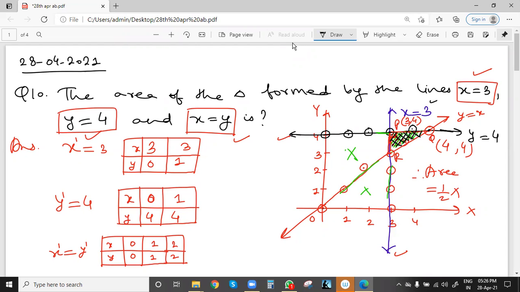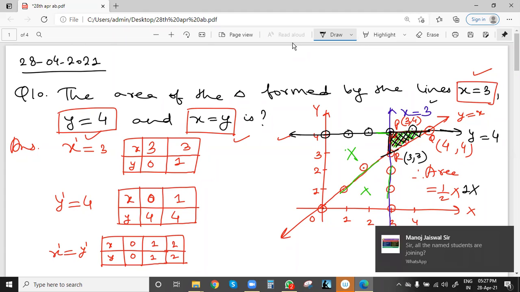So half into base into height. Base is this much, because these are perpendicular, a right angle triangle. So PQ length: y is the same, 4, 4, so x will give us the length 4 minus 3, which is 1. Height will be this PR value. R x coordinate will be 3, and y coordinate will be 3, because this is the line x equal to 3, and this is the line x equal to y.